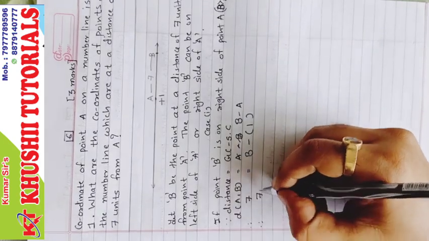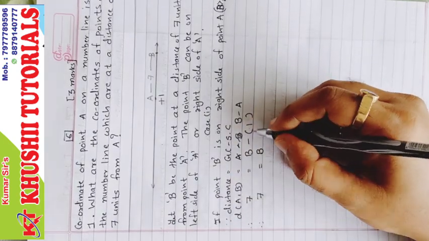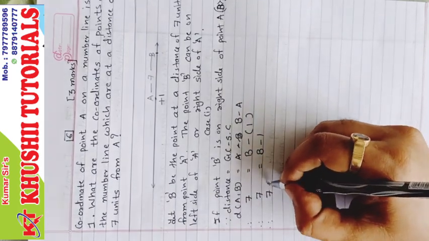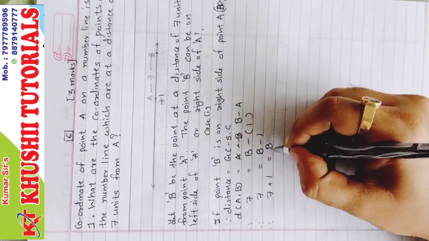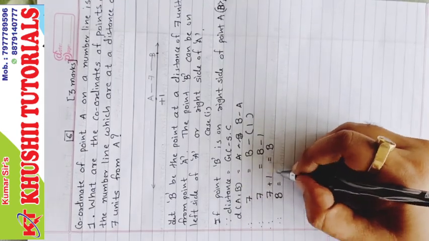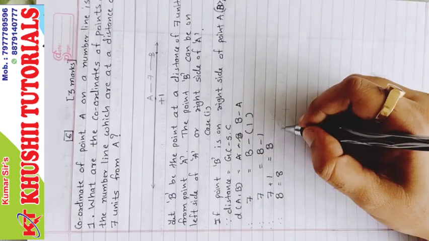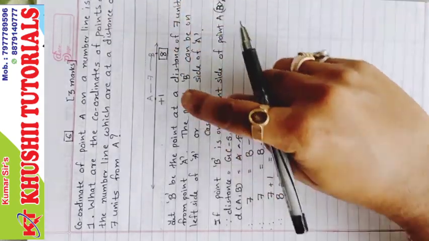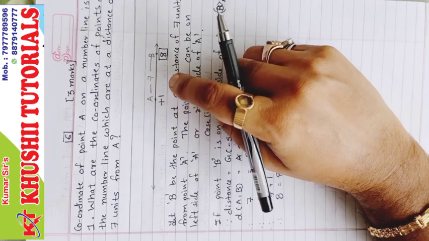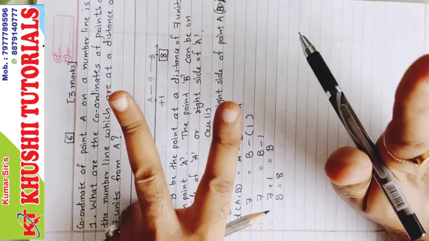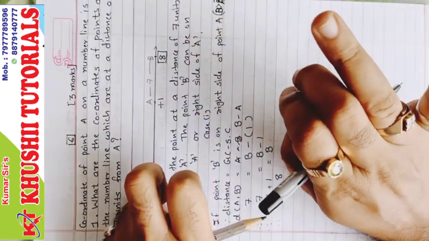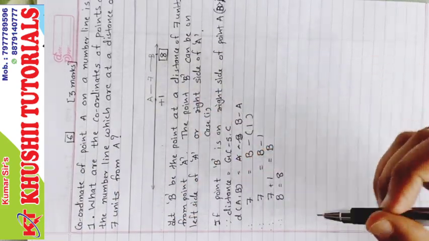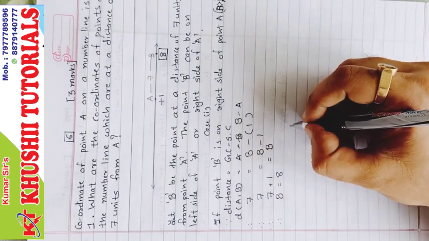So 7 equals B minus 1. Minus 1 will come to this side, so 7 plus 1 equals B. Therefore B equals 8. Don't write units because B is a coordinate. Make a box and write 8 here. Definitely, 7 units after 1: count 7, 8. 1, 2, 3, 4, 5, 6, 7, 8. So 8 will be the answer. Now the previous case, on the left side.